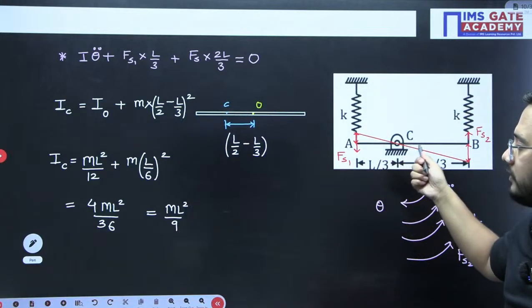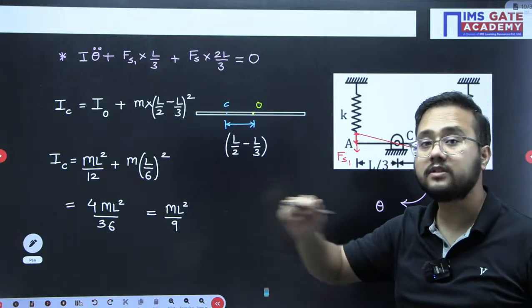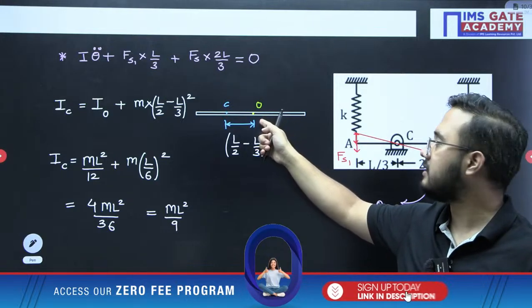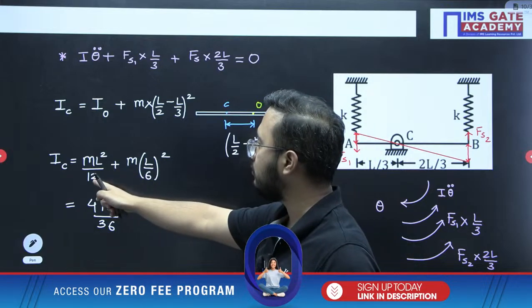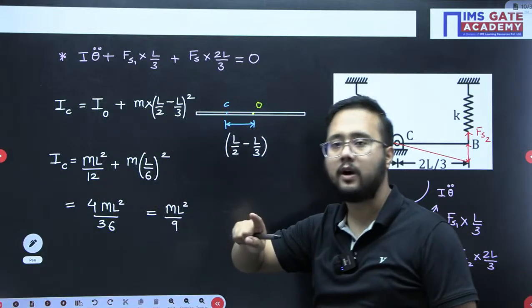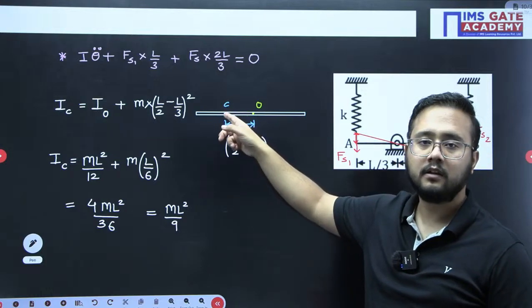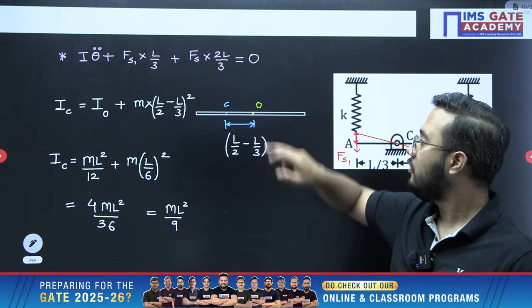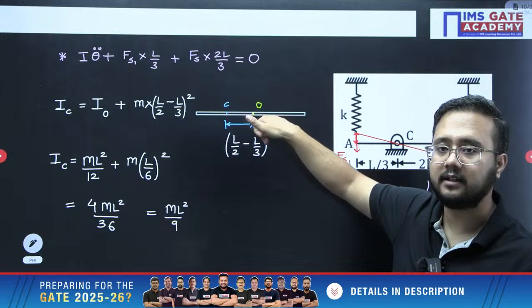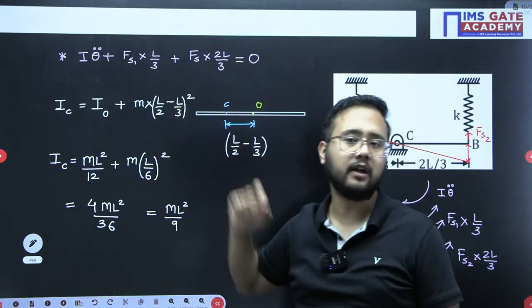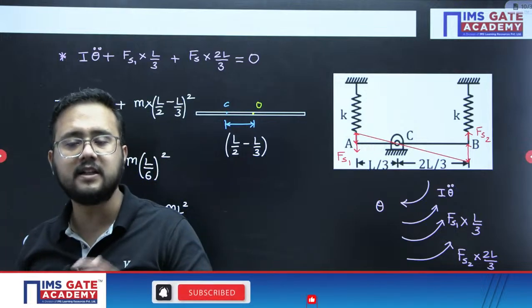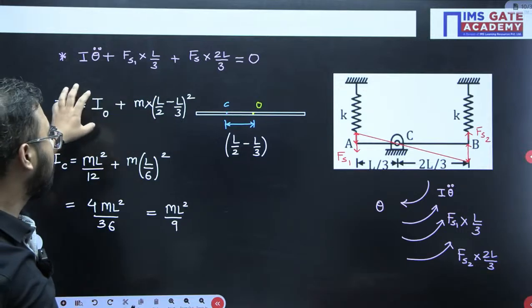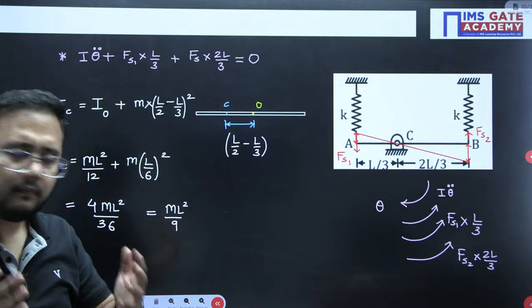That is the mass moment of inertia about point C, or basically the hinge point. C is the hinge point about which we have calculated the mass moment of inertia using the parallel axis theorem, right? About the CG or the geometric center point O, the mass moment of inertia is ml square by 12 plus mass multiplied by distance square. The distance from the geometric center point, or the CG point, I have taken as L by 2 minus L by 3, squared, and then added with the mass moment of inertia about CG. Through that we got the answer here.